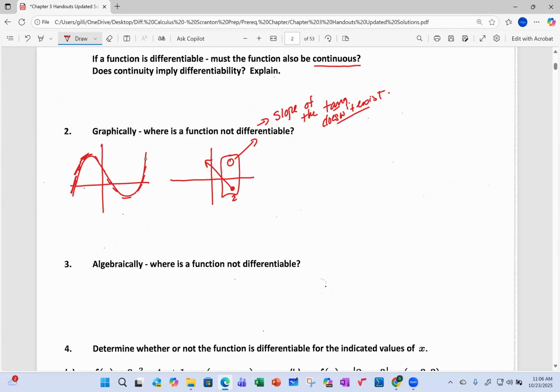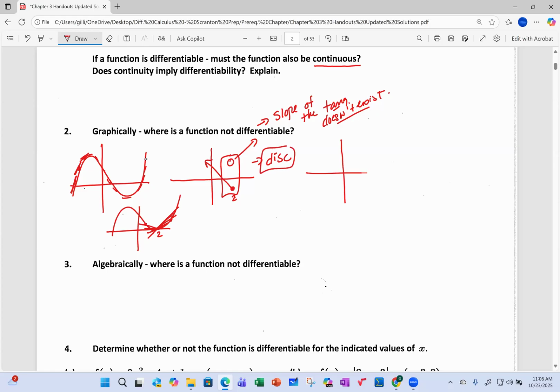Remember that for a derivative to exist at a point, the slope of the secants from the two sides become one tangent. And here that's just not going to happen. So this is a place of discontinuity.